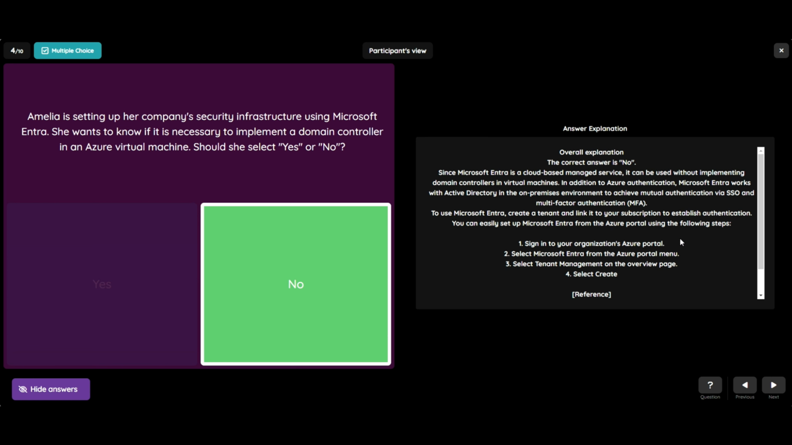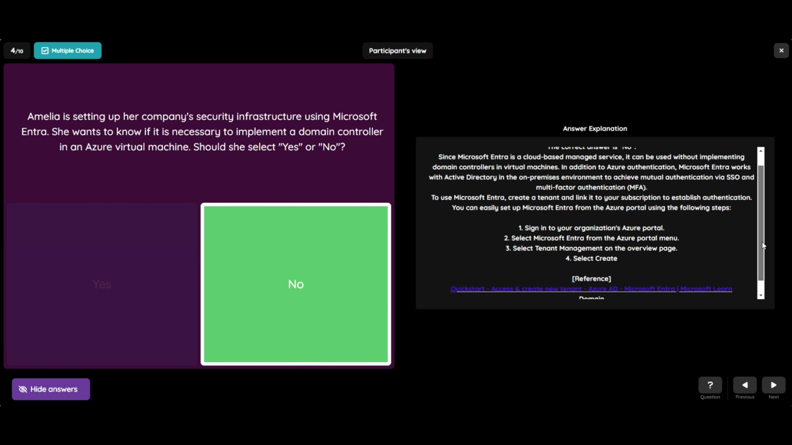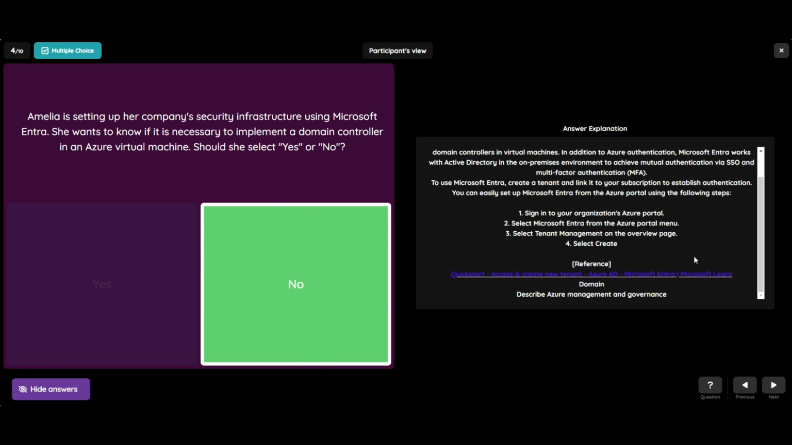You can easily set up Microsoft Entra from the Azure portal using the following steps. First, sign in to your organization's Azure portal. Second, select Microsoft Entra from the Azure portal menu. Third, select tenant management on the overview page. And fourth, select create. Okay, let's go to the 5th question.